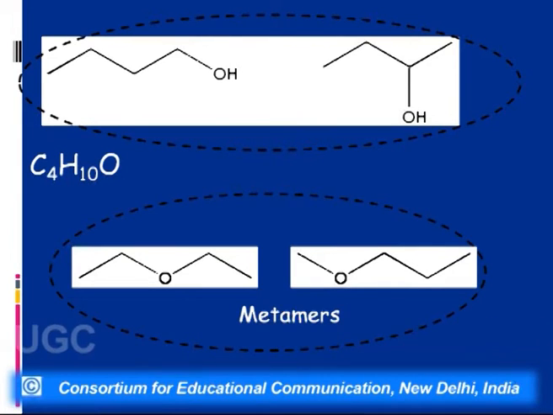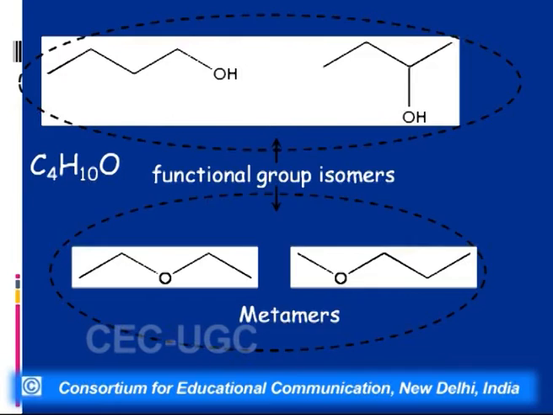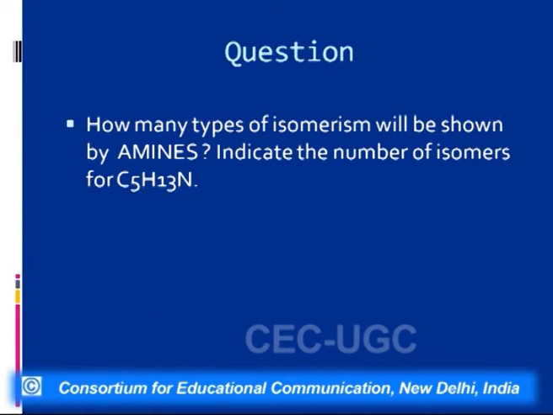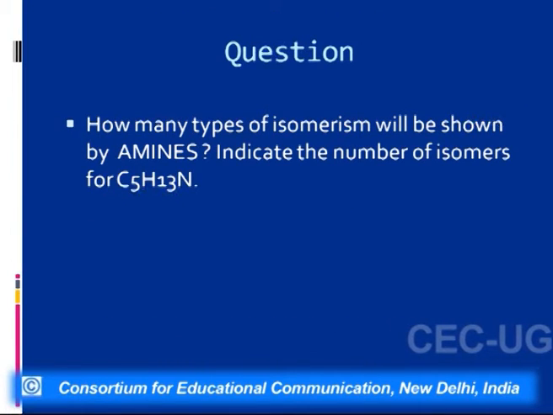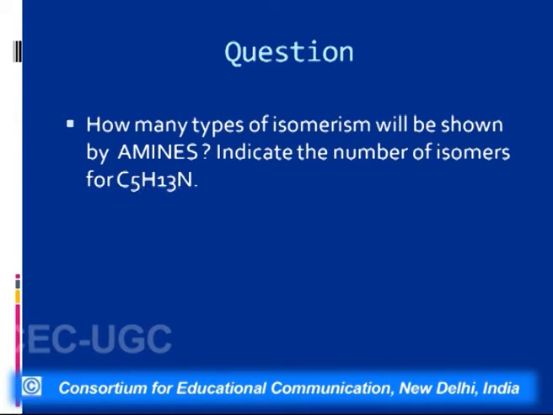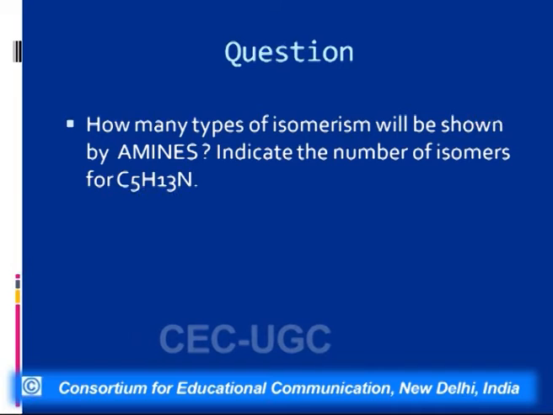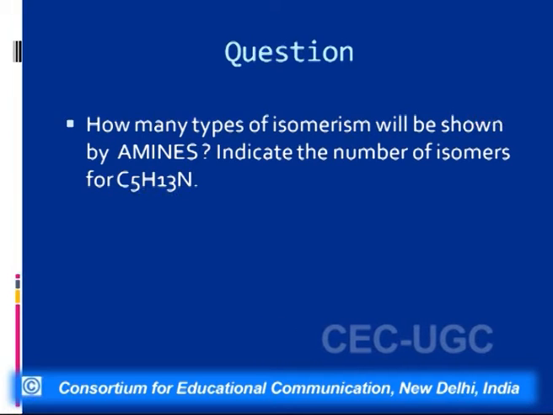Now let us look at another set, amines. Amines are a very interesting class of compounds, and if I ask you how many structures or isomers C5H13N would have, it would have a large number of isomers.